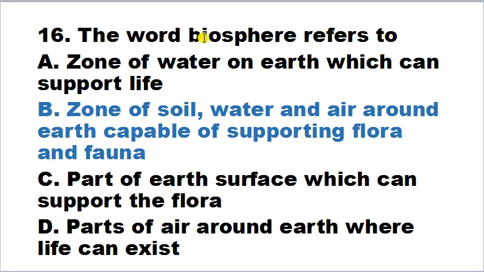So correct answer is the word biosphere refers to zone of soil, water and air around earth that is capable of supporting flora and fauna. Flora means plant and fauna means animal. That means flora and fauna can be capable of surviving in soil, water as well as in air. So this B option represent the biosphere.